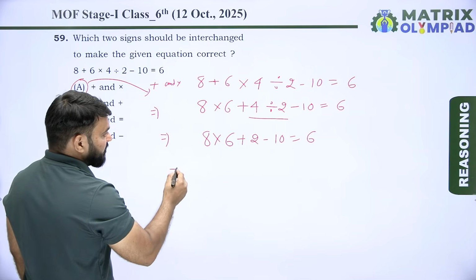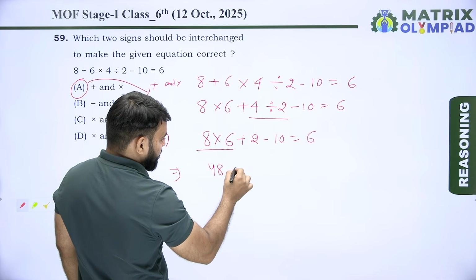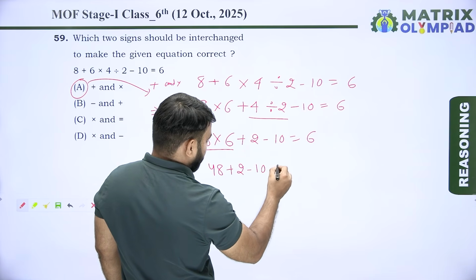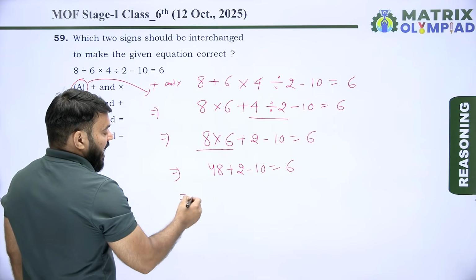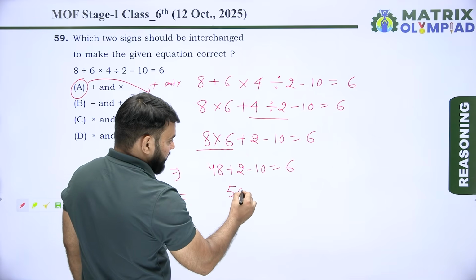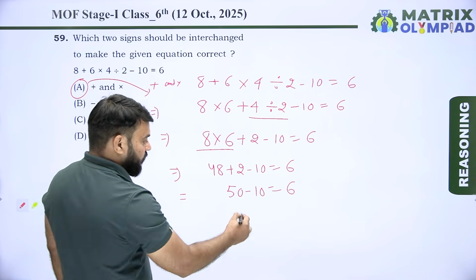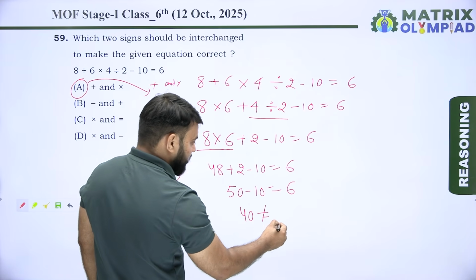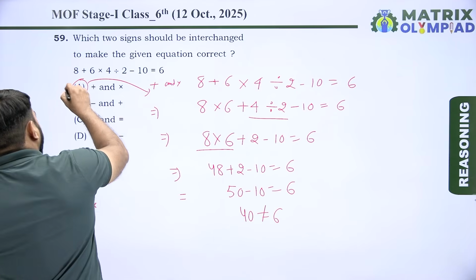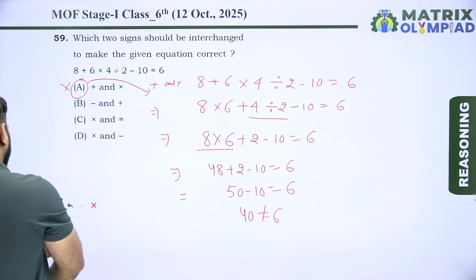Now multiply: 8 multiply by 6 is 48, plus 2 minus 10. Now add: 48 plus 2 is 50, minus 10 is 40, which never equals 6. So option A is an incorrect option.